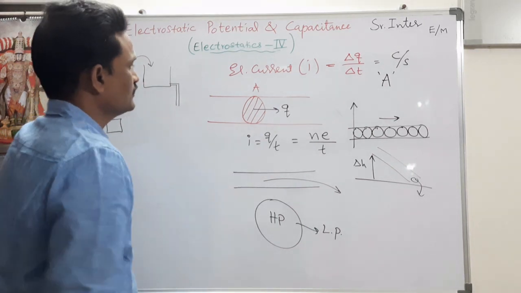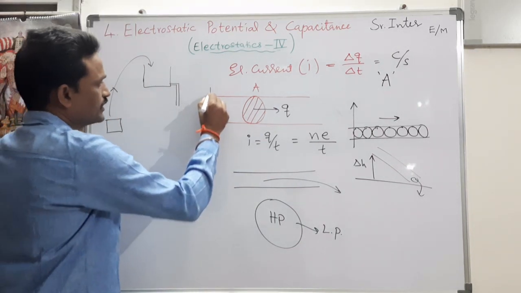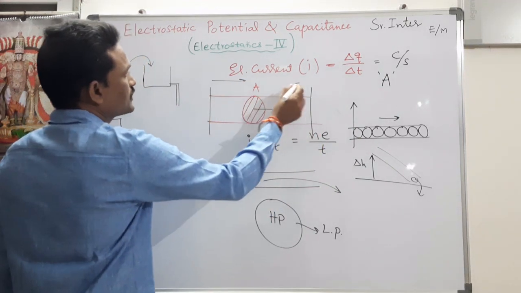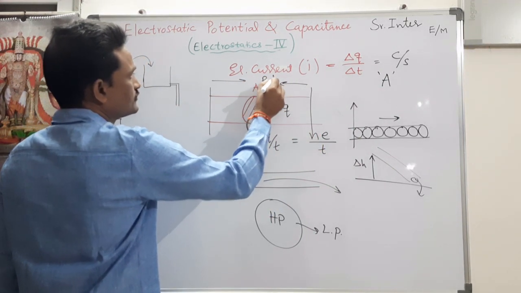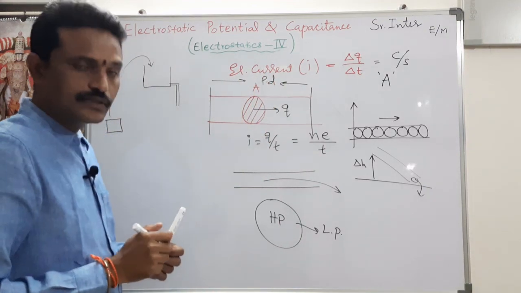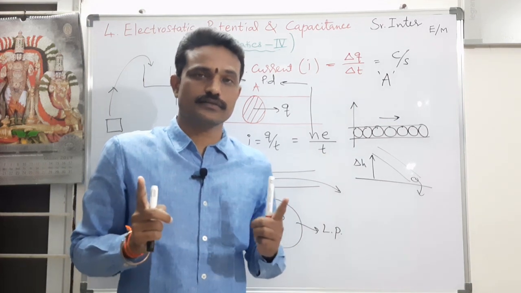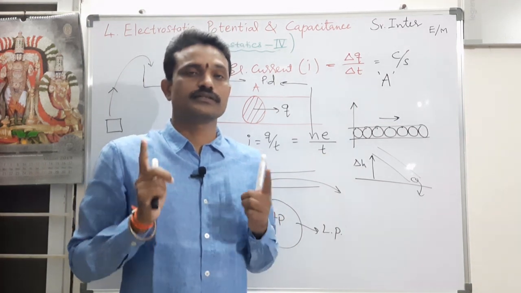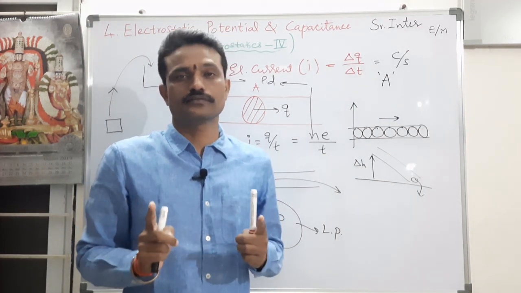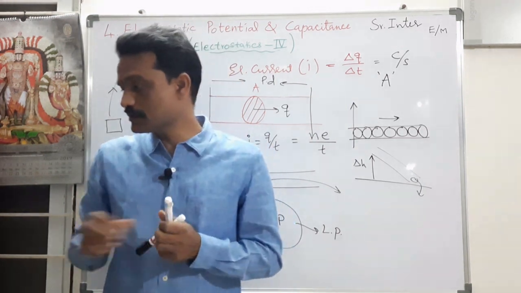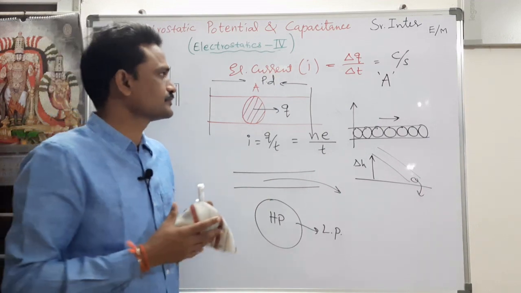In the same way, current goes from one end of the wire to the other end of the wire when I maintain some potential difference. That is very, very important. Without maintaining potential difference across the ends of a conductor or a wire, it is impossible to send current through that wire. So, what do you mean by electric potential? That we will discuss now.